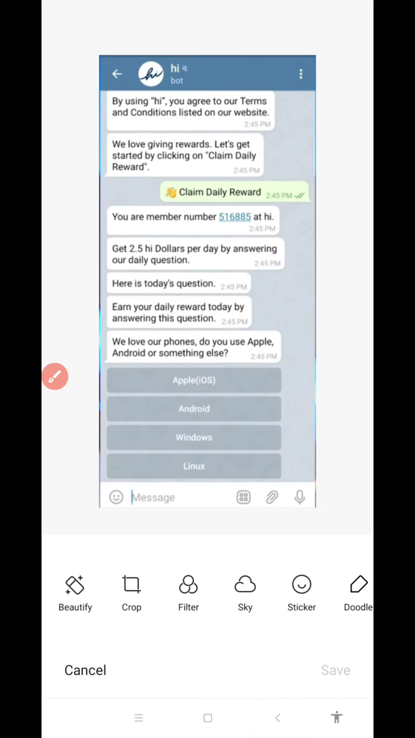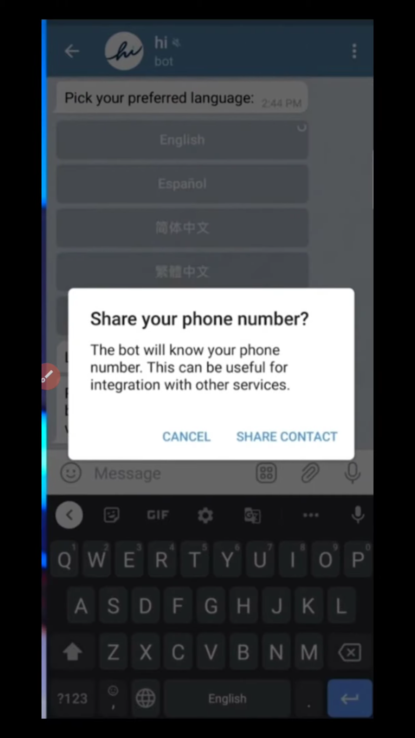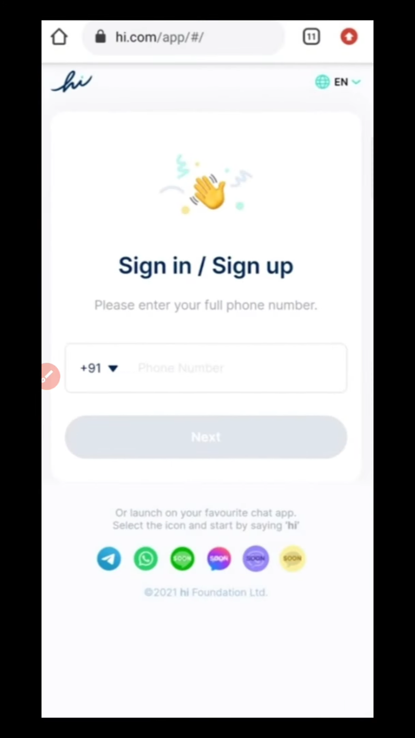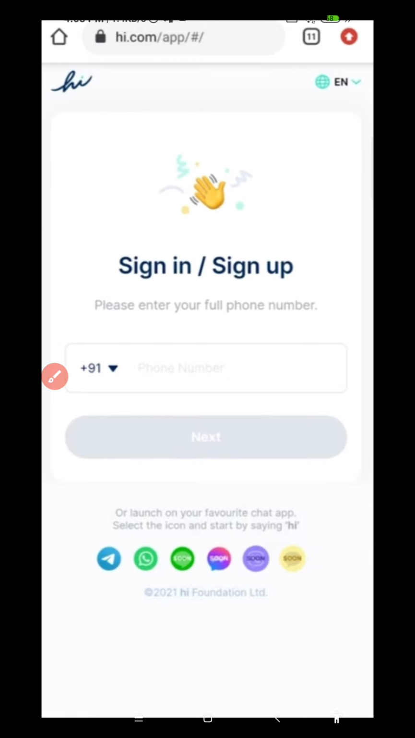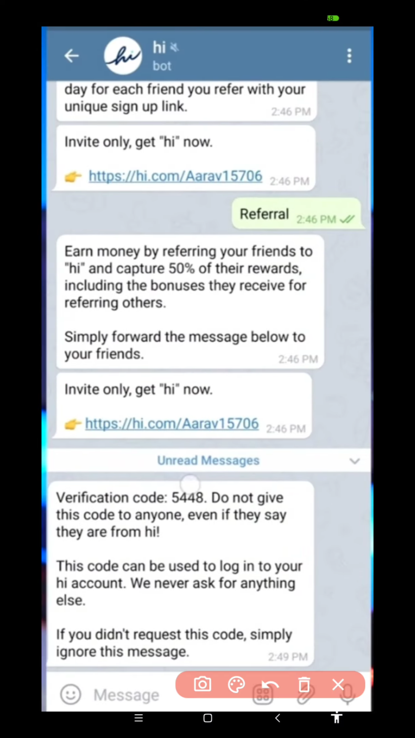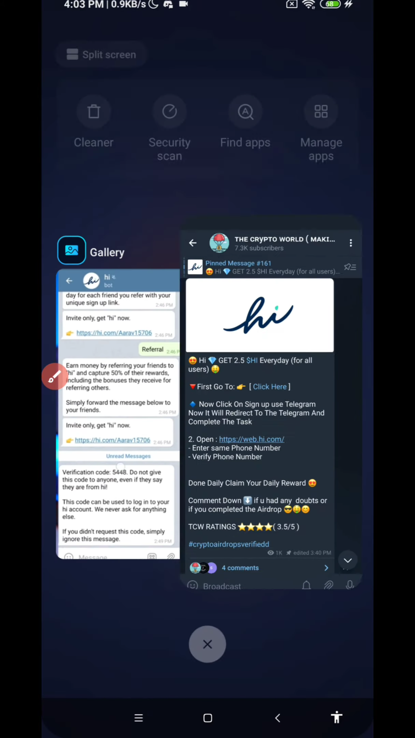As you can see here, you shared a contact, right? So Telegram has your contact. Directly enter that Telegram contact number here. After going to the link, enter your phone number which is connected to your Telegram. Then go back to your Telegram bot and you will get the code. As you can see here, the code came. Enter the code and you will get in.